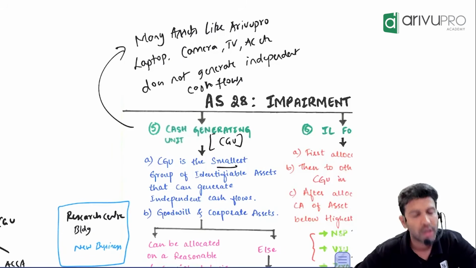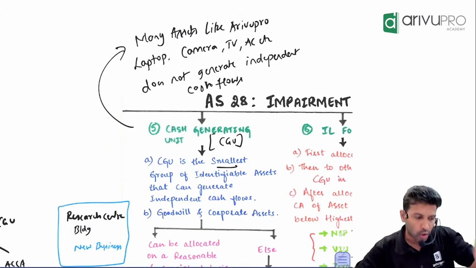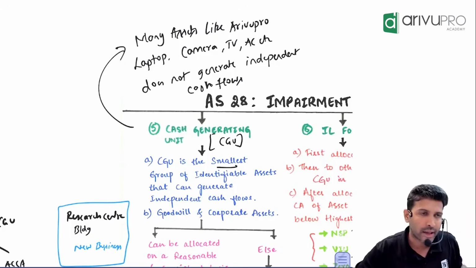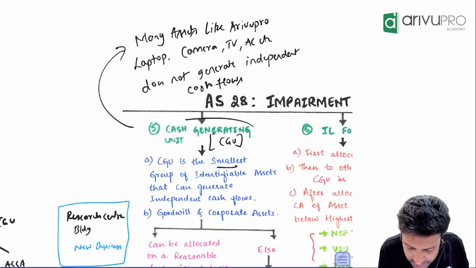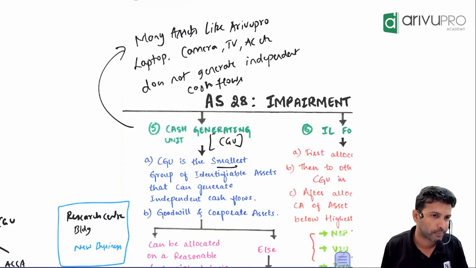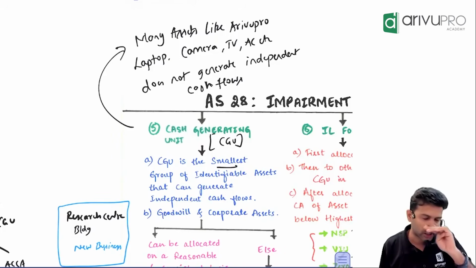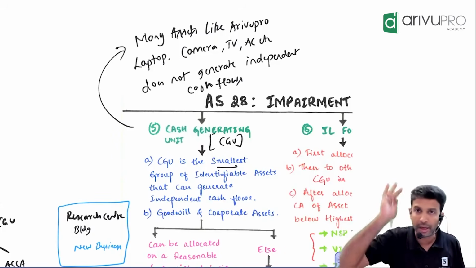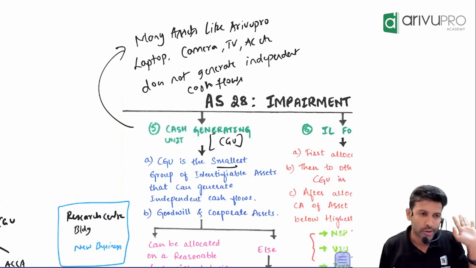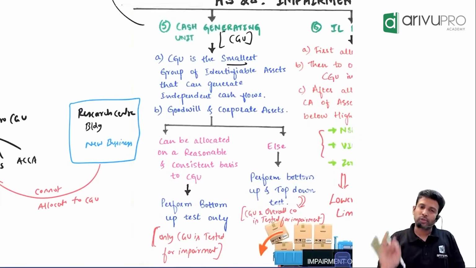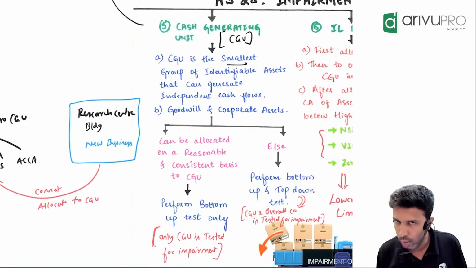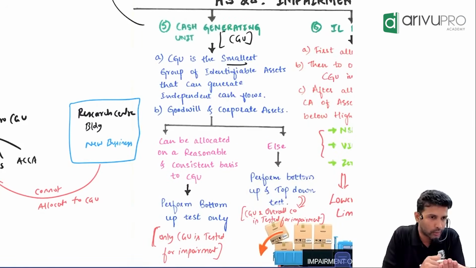That means, what am I trying to say? Goodwill's impairment can never be done at individual level. It should always be done at what level? CGU. You can never do impairment check of goodwill at individual level, but always at what level? CGU level. Okay, that's one. So what you will have to do is, first allocate the goodwill to CGUs.